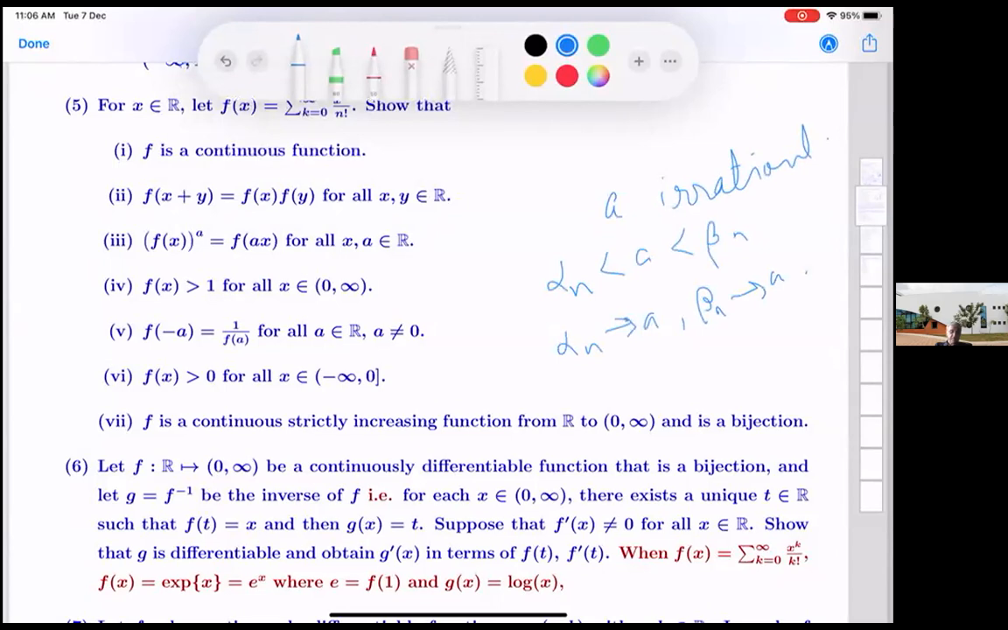And f is continuous. We have already shown in part 1, hopefully. So combining these three things, you should be able to conclude this. f(x) power a will be a limit of f(x) power alpha n as well as f(x) power beta n, and both will converge. Maybe both sides is overkill. We can do it only on one side. That may also give the result. But that's the way for irrationals.